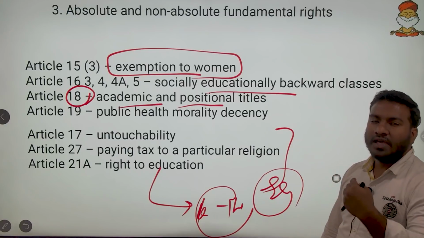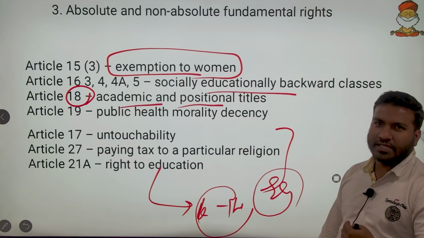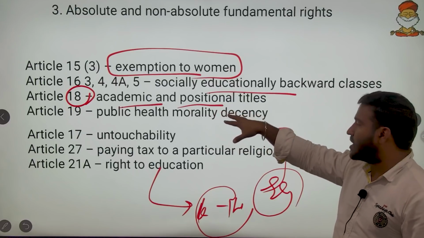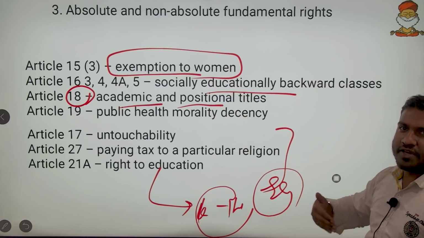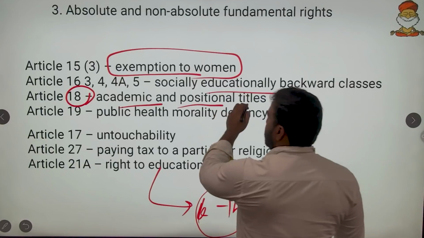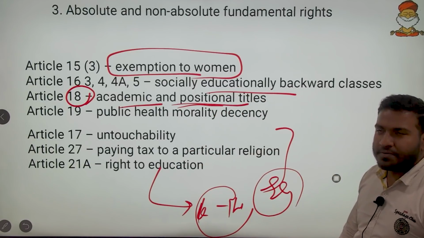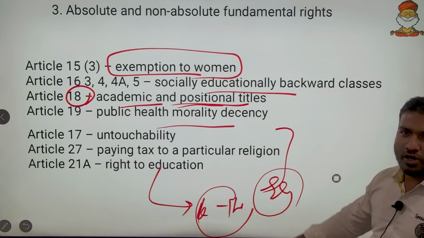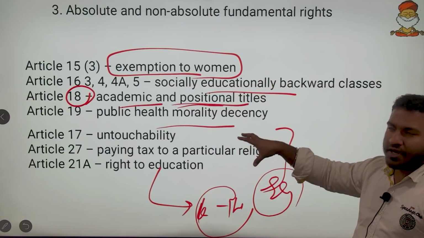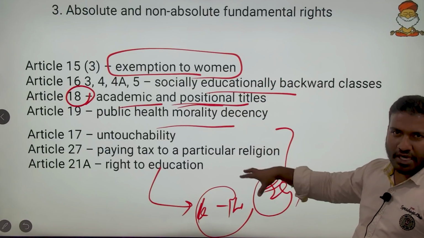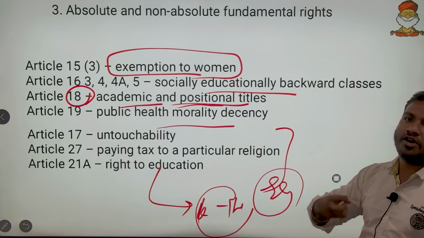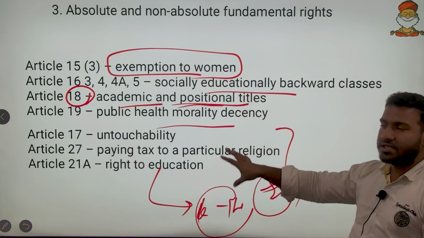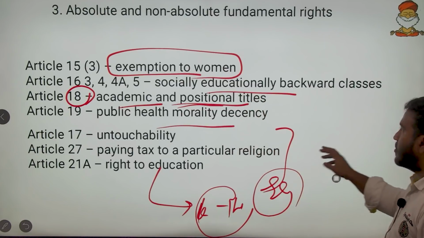I can have MBBS or BTech degrees as a suffix in my name, or positional titles like Lieutenant Colonel, Lieutenant General; these are exceptions to Article 18. Article 19 has public health, morality, decency and so on. So remember there are two kinds of rights, absolute and non-absolute. If any law or the Constitution mentions exceptions, they are non-absolute; otherwise they are absolute. Remember this.